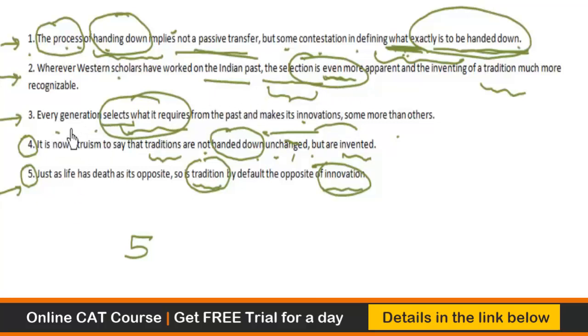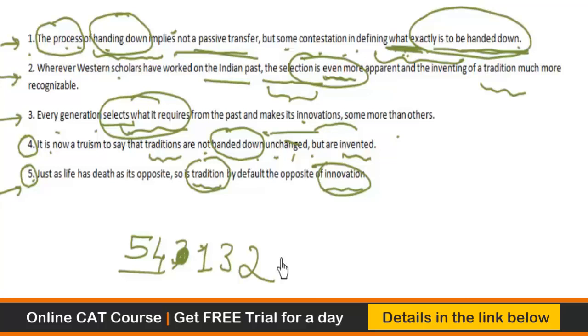So basically, if you look at the sequence, then 5 opens the paragraph, and then it says here that it is now a truism to say that traditions are not handed down but are invented. The process of handing down implies not a passive transfer but some contestation of what exactly is to be handed down. And then the selection is done of what is to be handed down. Some select more than the others. And as far as Western scholars are concerned, so basically we have 5, then we have 4, right? And then we have basically 1, so it is not 3, it is 1. And then 3 we have, and then we have 2. So 5, 4, 1, 3, 2 is the sequence.